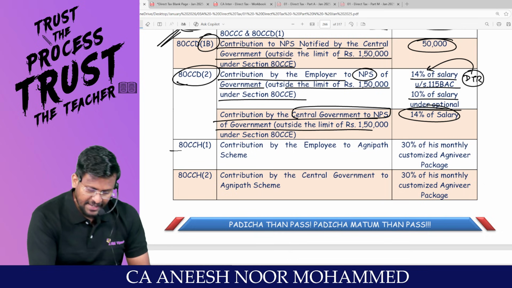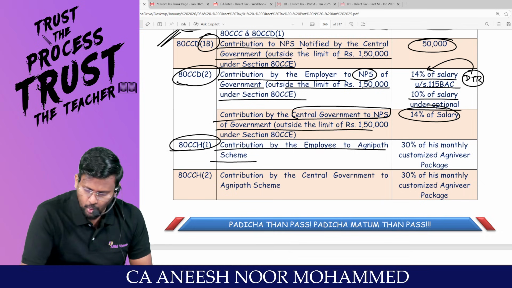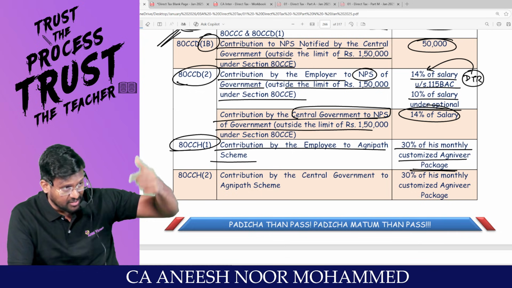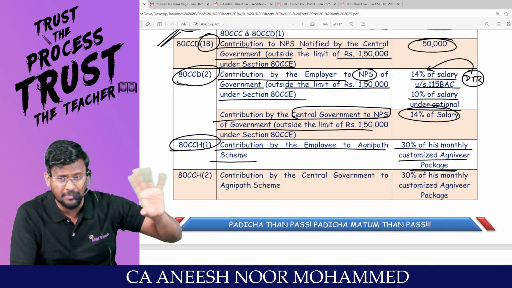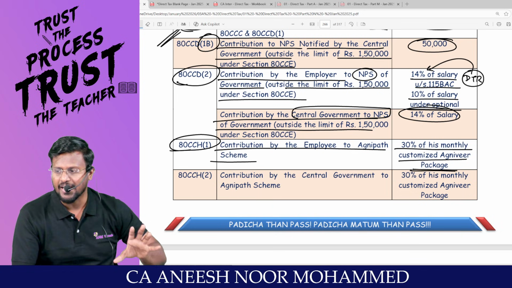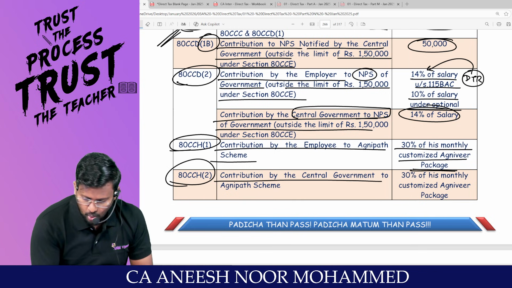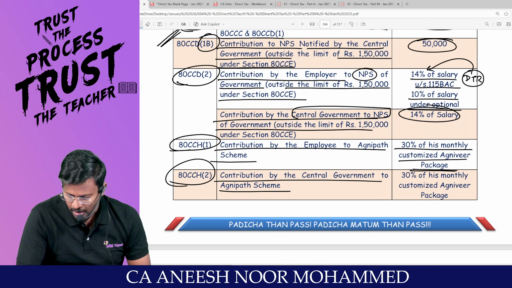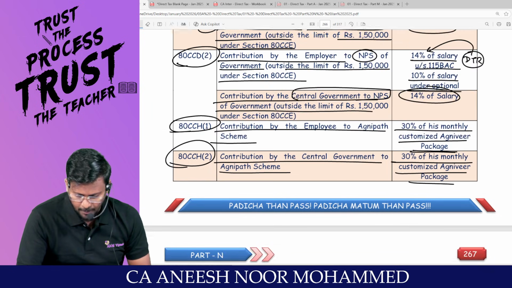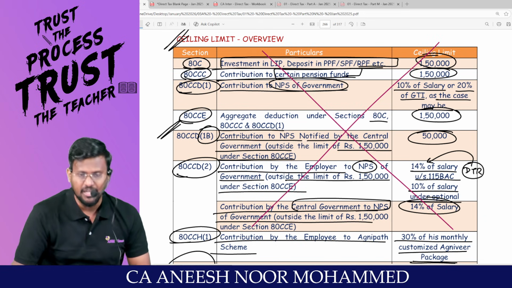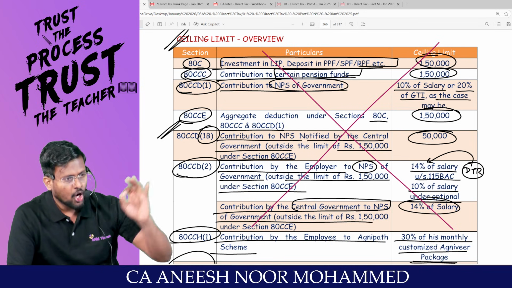Am I right? 80CCH, contribution by employee to Agnipath scheme: 30% of his monthly customized Agniveer package. It's not 30% of the basic salary or 30% of the salary. There will be a customized package. On the 30% you can claim it as deduction. 80CCH subsection 2, contribution by central government to Agnipath scheme: 30% of his monthly customized Agniveer package. Out of all the sections, my dear lovable students, all these sections can be claimed as deduction only under the optional tax regime.